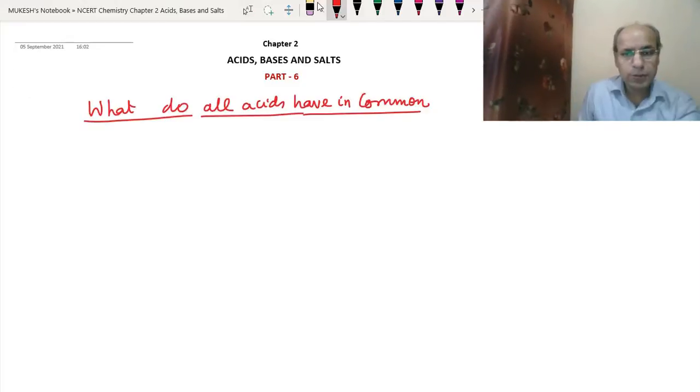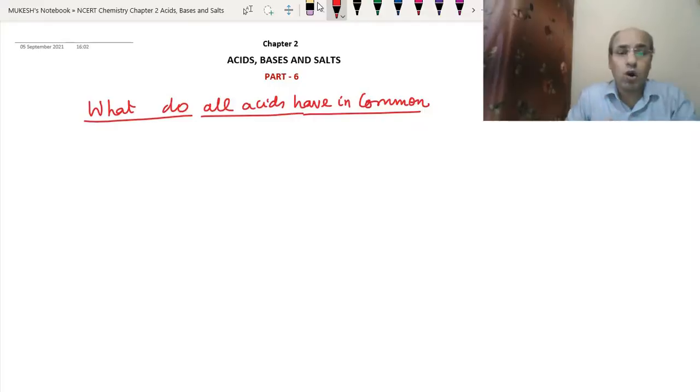First we have to do what all acids have in common. Then we will do what all bases have in common. As we have already studied the chemical properties of the acids, one thing we have found very commonly is that hydrogen is everywhere. Whatever acid you take, you will find hydrogen. So you can say that hydrogen is common to all acids. In every acid, hydrogen is found.